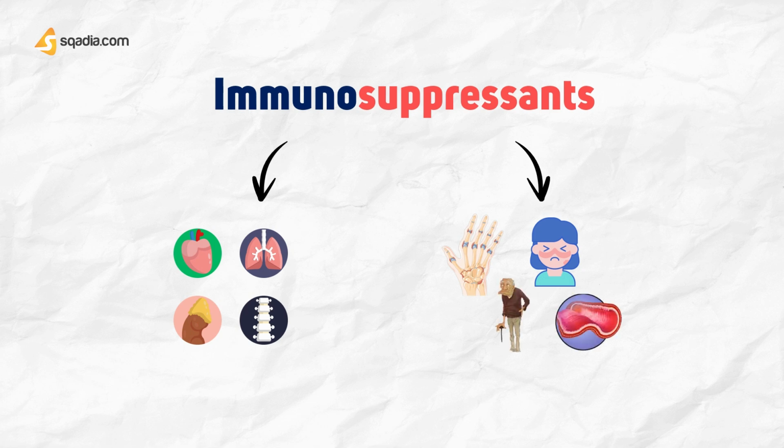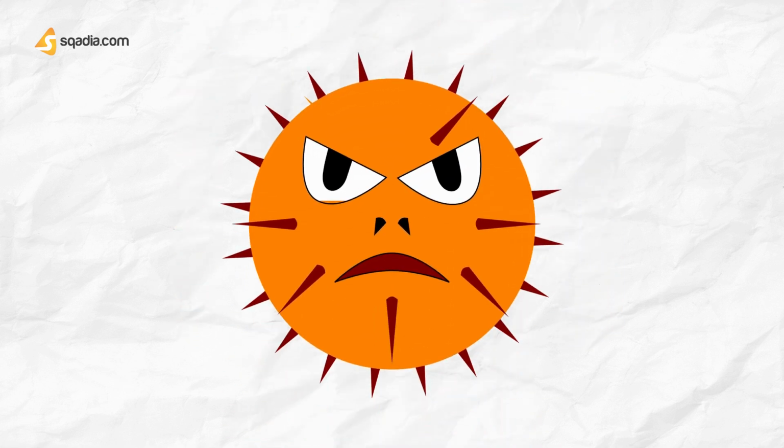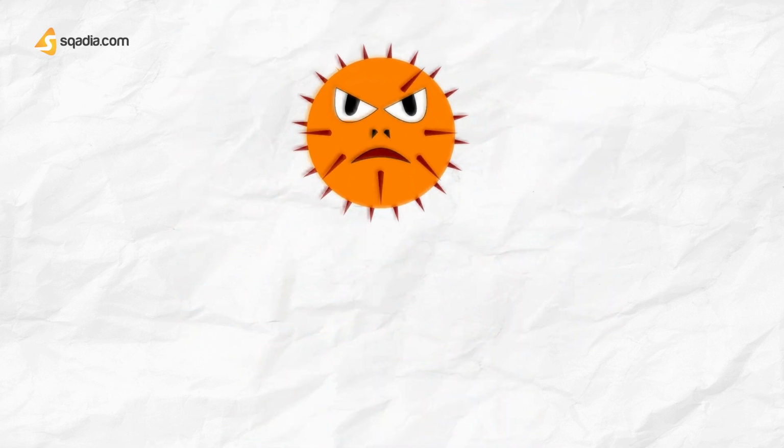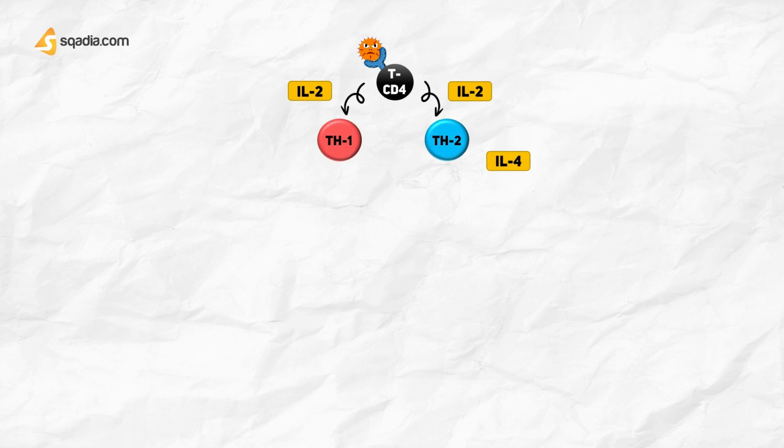In the simplified diagram, antigen is presented to lymphocyte CD4 T helper cells, which are activated and then synthesize the interleukins IL-2, which stimulates proliferation of T helper 1 cells, and IL-4, which stimulates proliferation of T helper 2 cells.